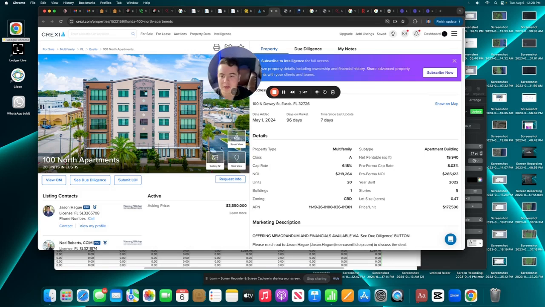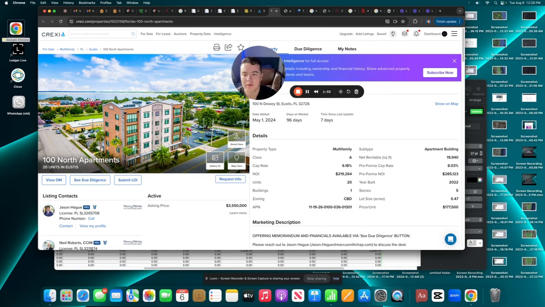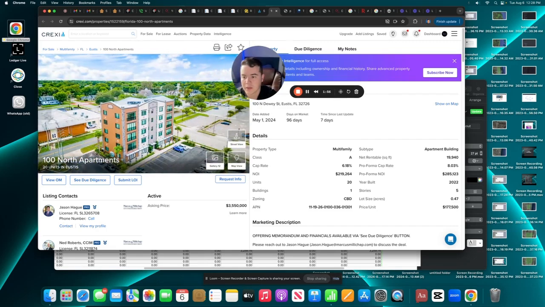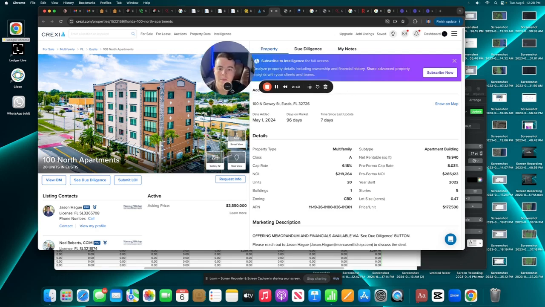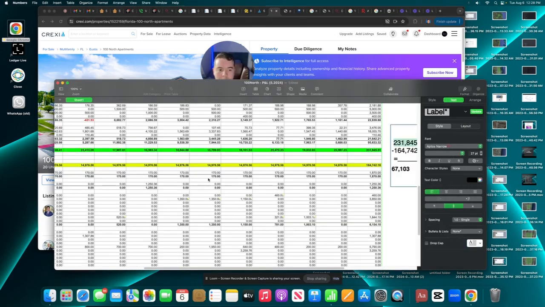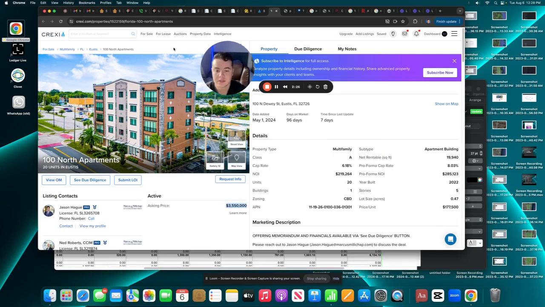This is the type of distress that I'm seeing on loans right now. This property specifically is brand new construction. If you can get close to the 2.5 range for a 20 unit, we're talking about a great deal here. As a long-term hold, you can't build it and you can't buy something for close to 100K a door. Even 2.5 for brand new construction for 20 units would be worth it for sure. So this is the type of distress I'm talking about, where the loans come due and it doesn't make sense right now, even at anywhere near this price. We went over all the numbers on the rent roll. At 2.5, it's a better deal, but it's definitely interesting.